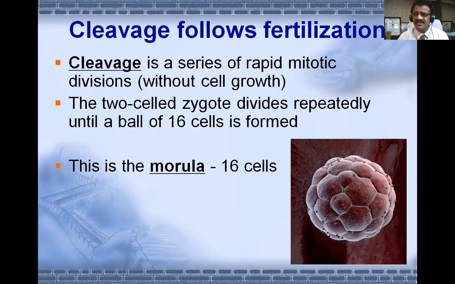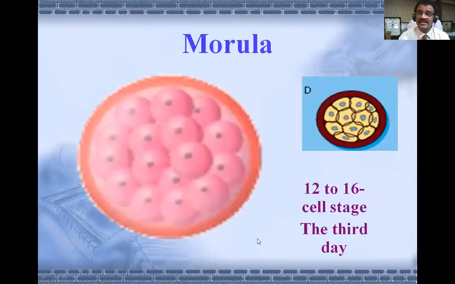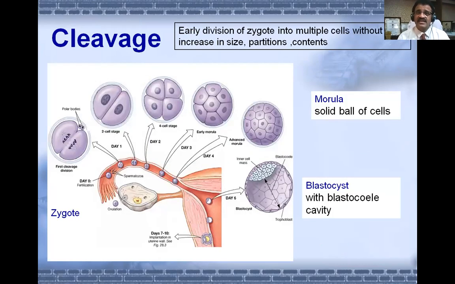Strawberry is quite big, and strawberry comes from a creeper. Mulberry comes from a bushy plant. The structure of mulberry looks like a morula, but this morula looks more like a football. I'll show some good pictures of morula. Here you can see one picture of a morula, and it is a 16 cell stage, which comes by the third day after conception. And these are the different stages of cleavage here.